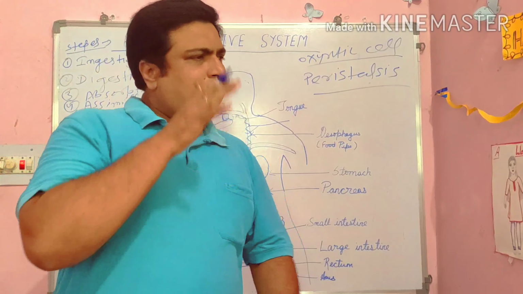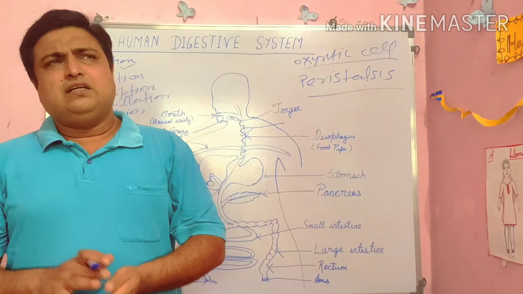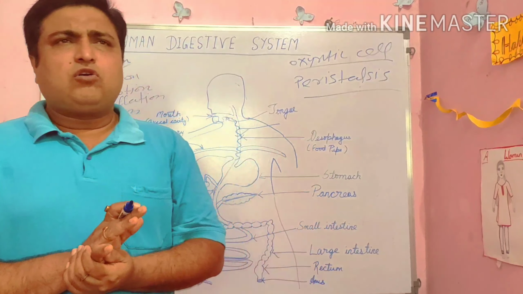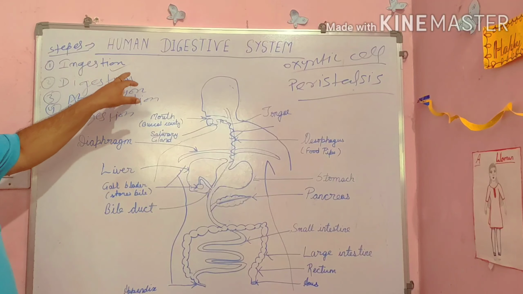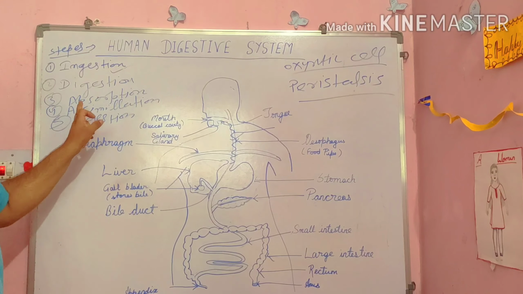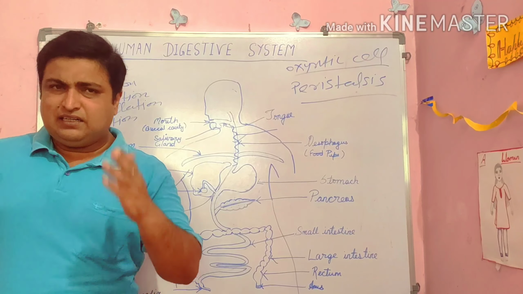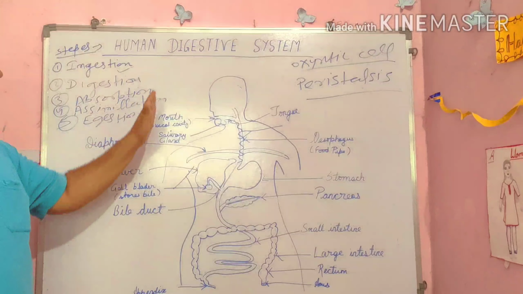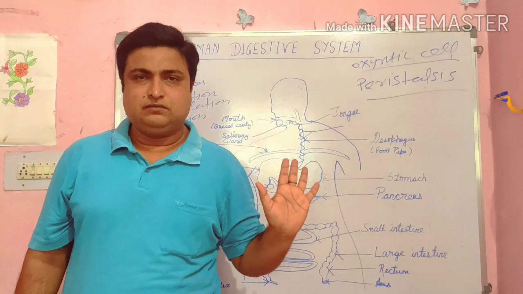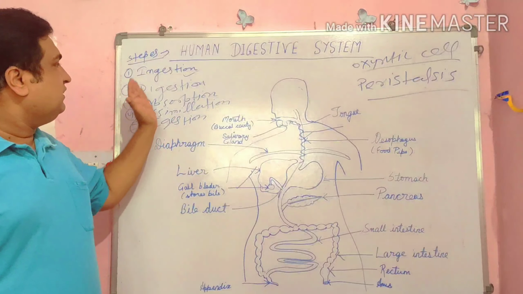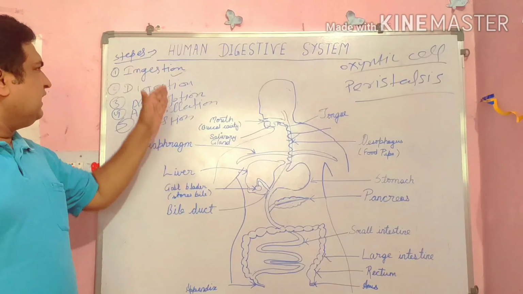Previously we have studied the steps of heterotrophic nutrition in amoeba. There were 5 steps: first is ingestion, second digestion, third absorption, fourth assimilation, and fifth egestion. These 5 steps also occur in the amoeba, and these 5 steps also occur in human beings. Then how does digestion take place? That means how do these steps take place?